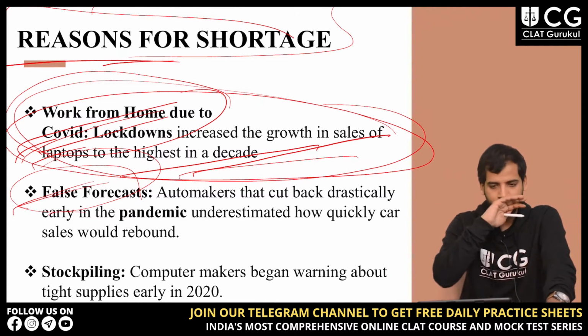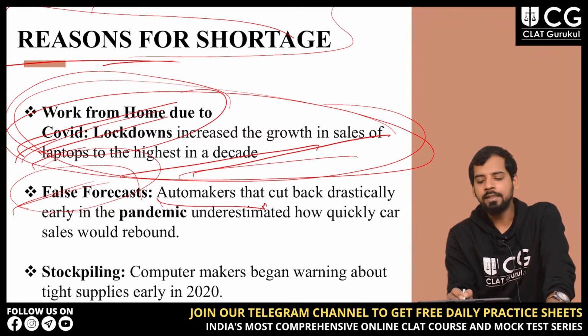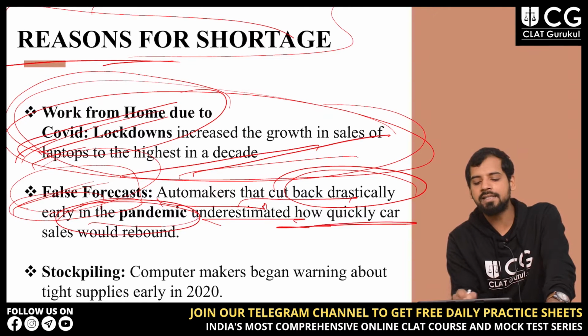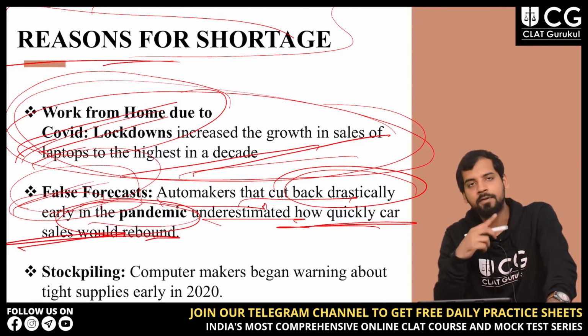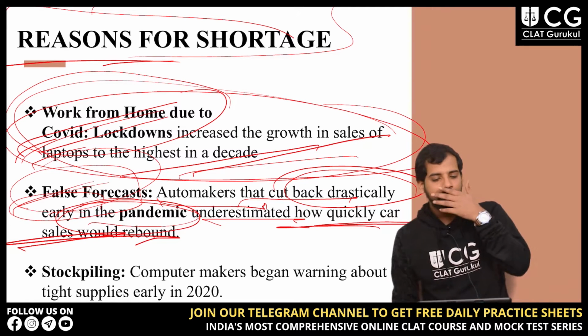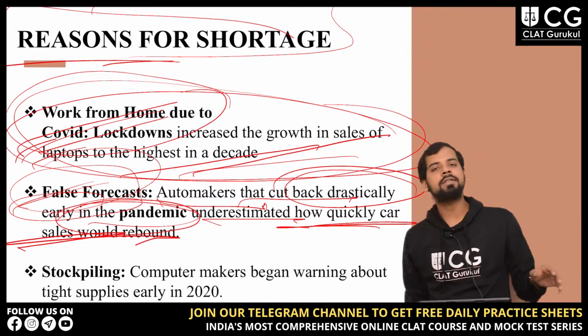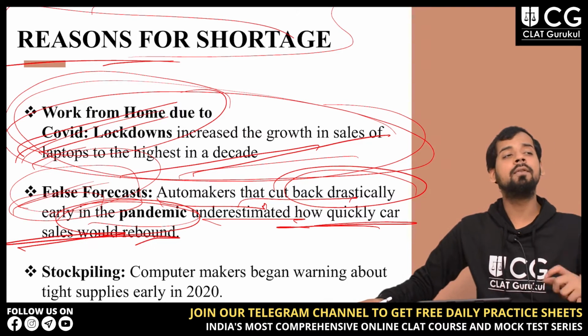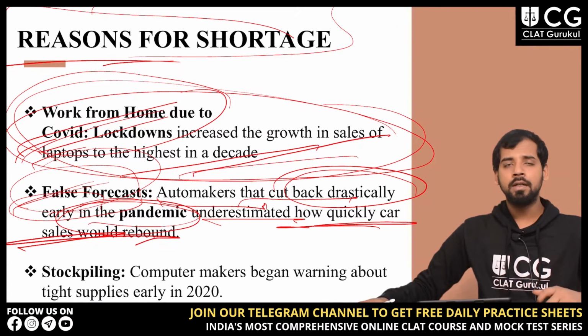Now, automakers that cut back drastically early in the pandemic underestimated how quickly car sales would rebound. Just in lockdown, automakers cut their manufacturing process and all, because they thought they wouldn't have enough orders, right?